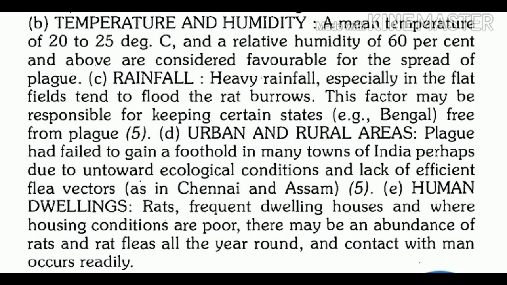So whenever in our environment the temperature range is between 20 to 25 and humidity is 60% or above, definitely this will favor transmission of plague. Now, what is the effect of rainfall? Heavy rainfall has an important effect. During heavy rainfall, the rat burrows tend to flood.